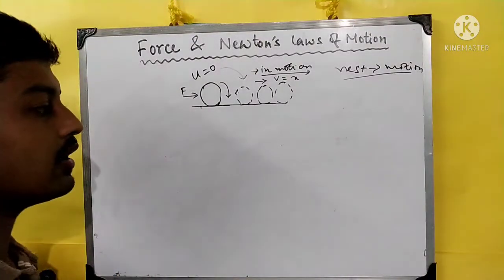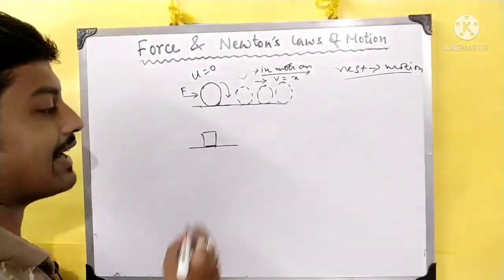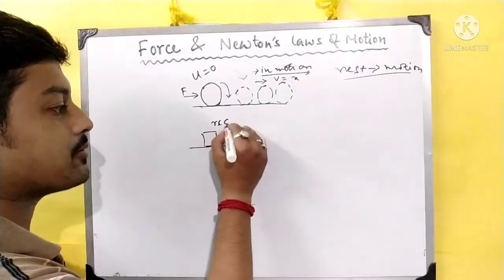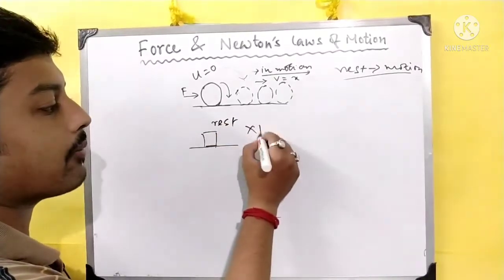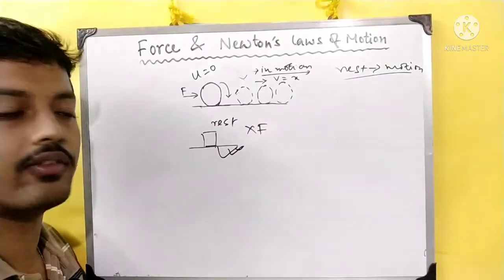And if this body is at rest, ये rest पे है एक body, and we don't apply any forces, this body will be at rest forever.